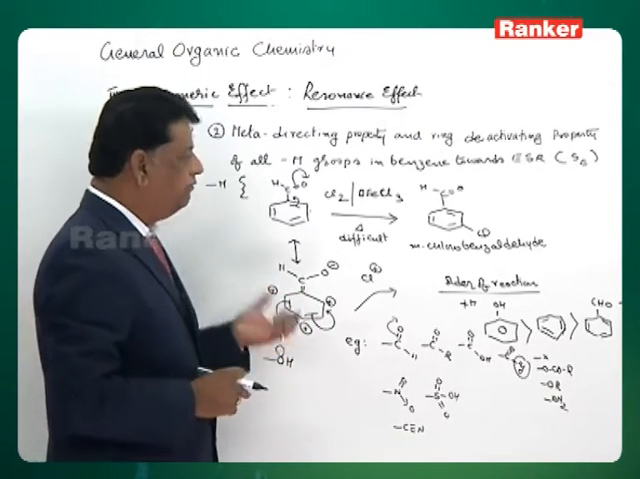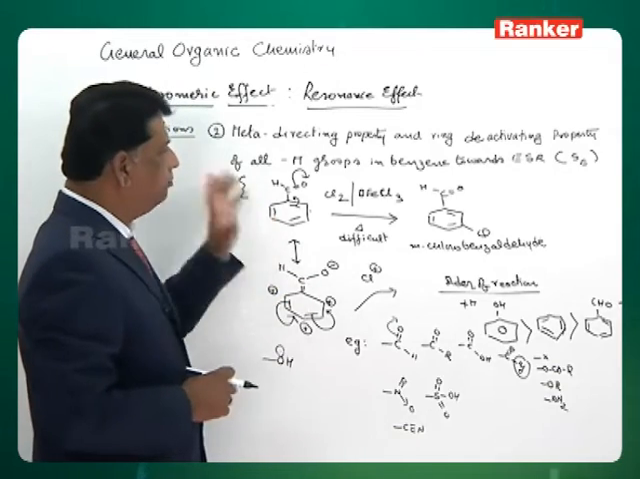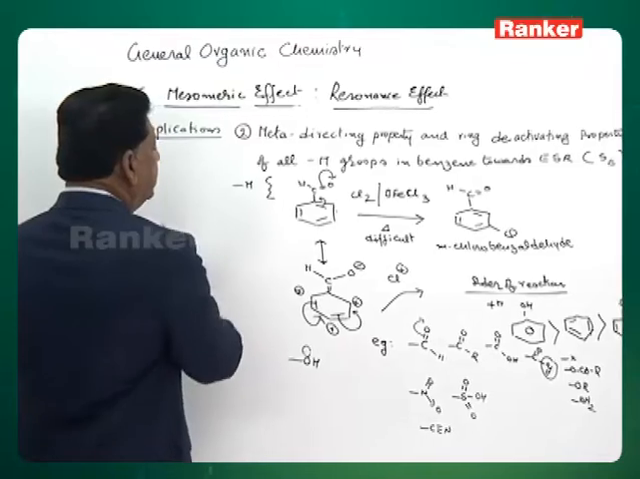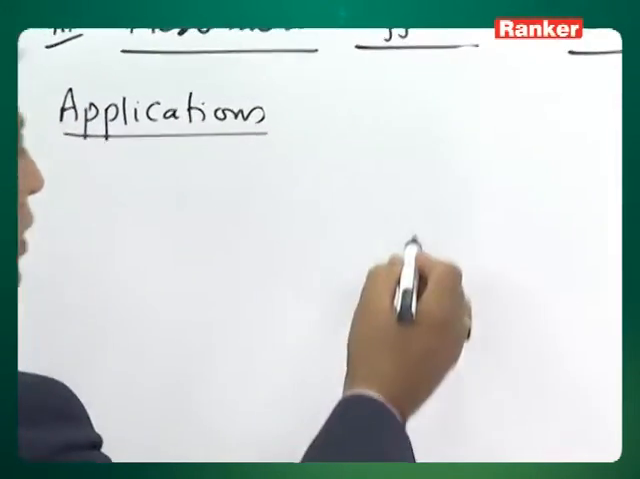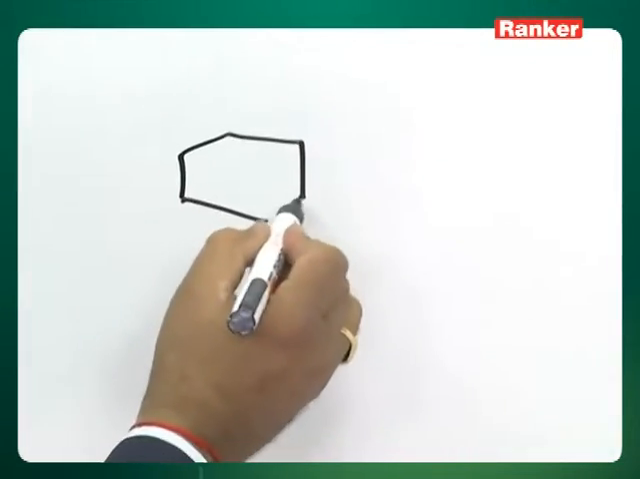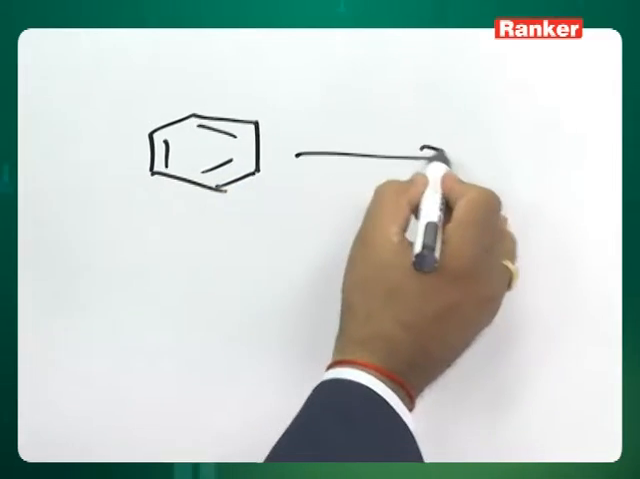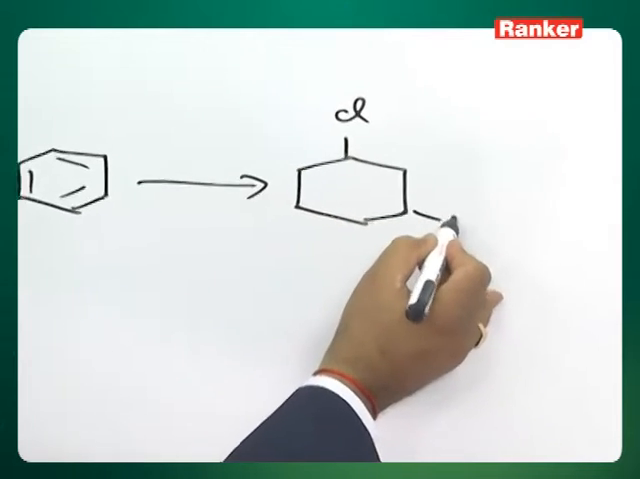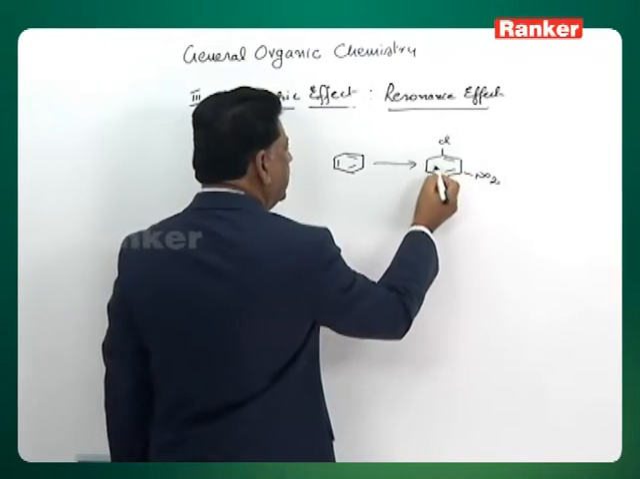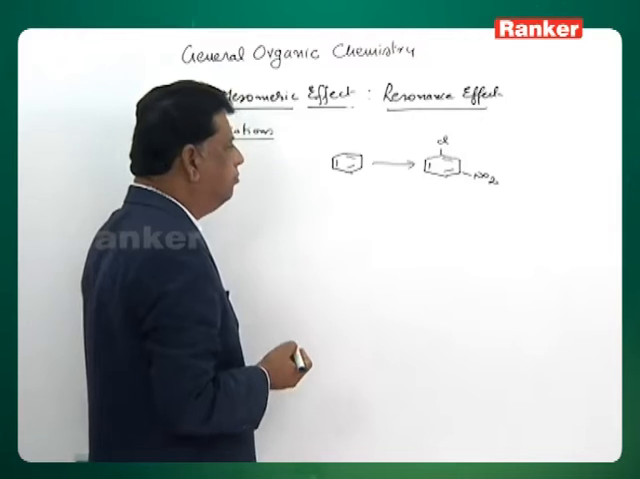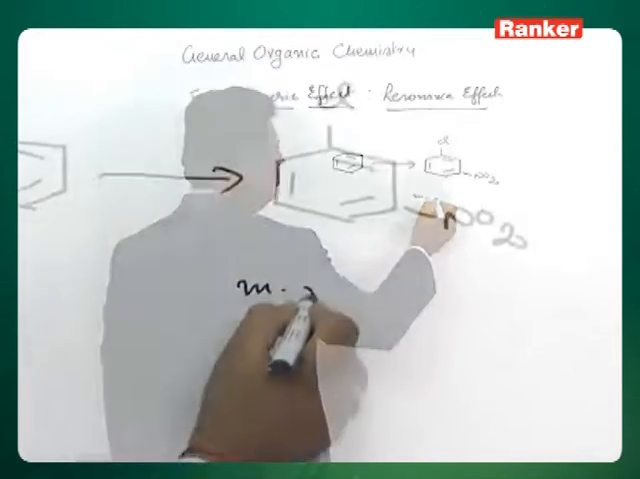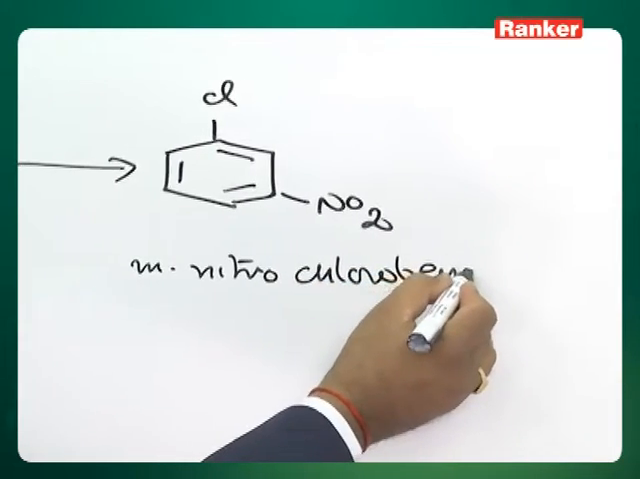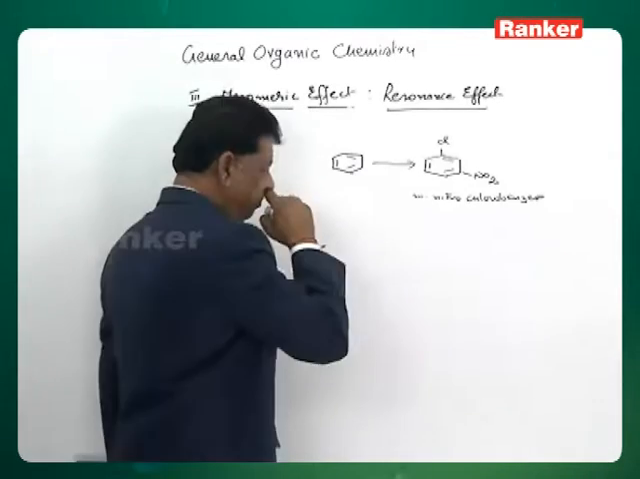So one can have a number of exercises when compared, that is, 1 and 2 together. Also we can have some combined examples. Now for example, I want to prepare from benzene a compound with a chlorine and a nitro group, where the nitro is at the third position. This is called meta-nitrochlorobenzene. I want to prepare this compound from benzene.